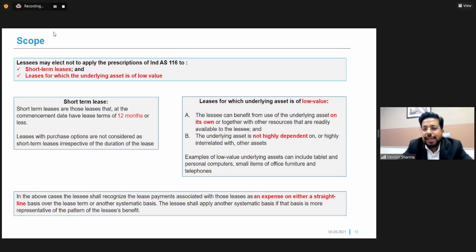In IFRS 16, there's a threshold defined for identification of low value lease, but under IND AS 116, no threshold has been defined, which means that low value will depend upon company to company and on the respective materiality exercised by the company while preparing the financial statements as a whole.